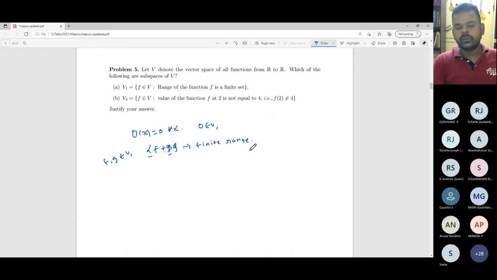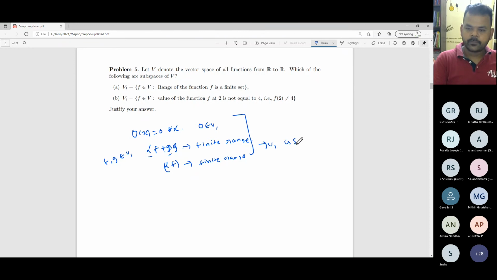Similarly, the number of elements in the range of alpha f will be exactly equal to the number in the range of f, or it will be equal to 1, depending upon whether alpha is 0 or not. If these 3 points are clear, then it's easy to say that V1 is a subspace.